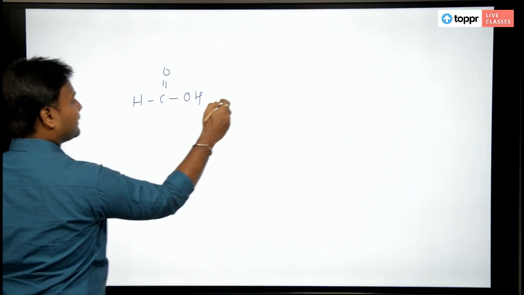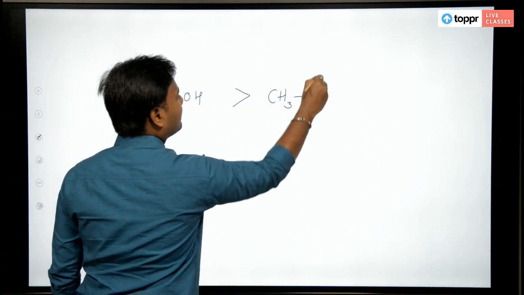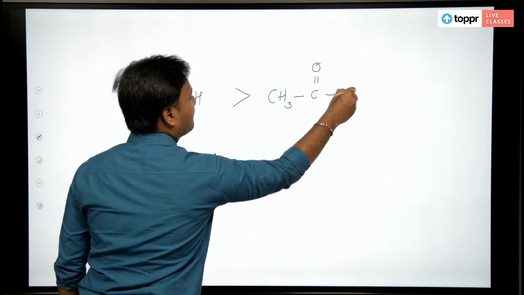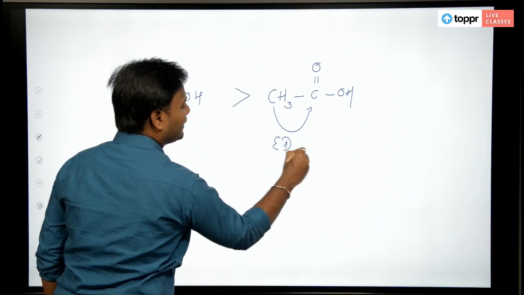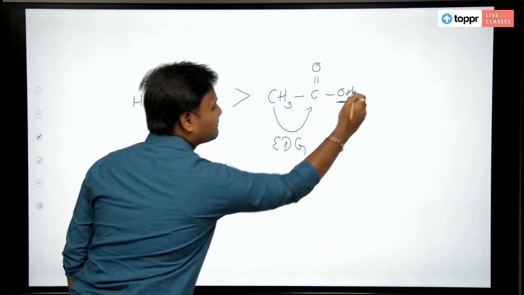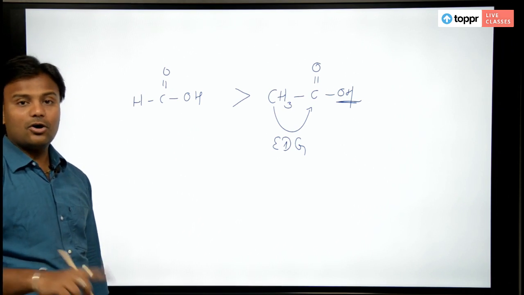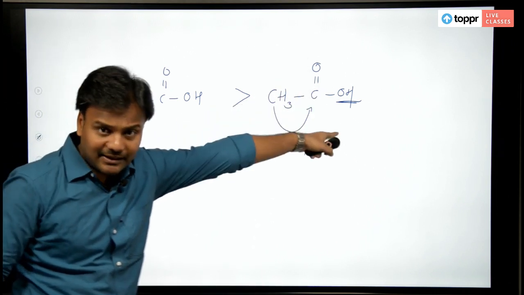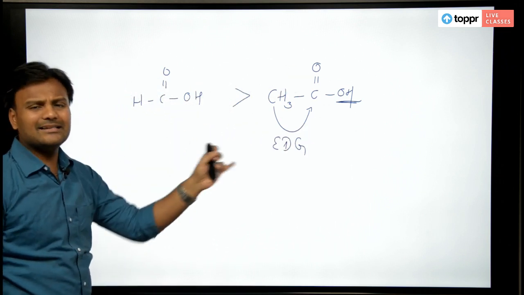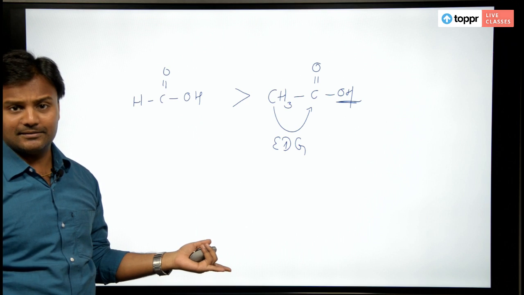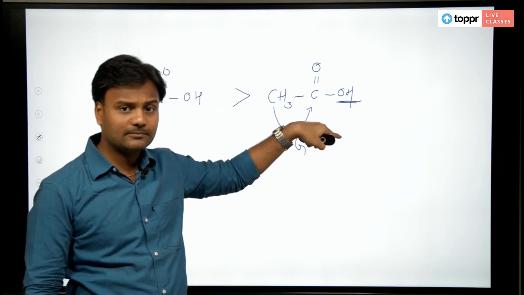Methyl is an electron donating group and it stabilizes this bond between the oxygen and hydrogen. So the release of hydrogen here is delayed a bit compared to here. But is it due to hydrogen bonding again? Okay, the fact is true, but is it due to hydrogen bonding?